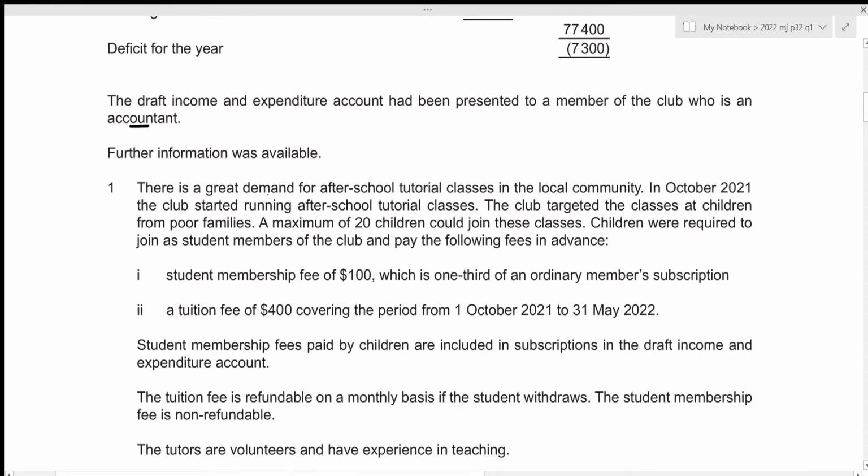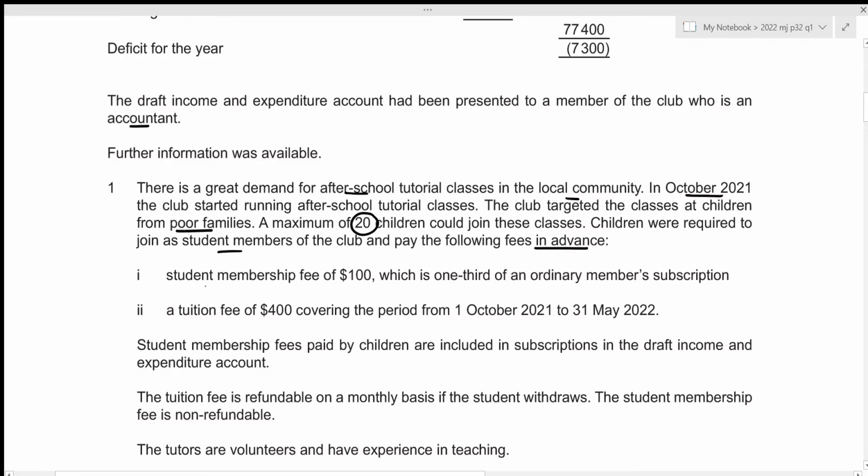First of all, there is a great demand for after-school tutorial classes in the local community. In October 2021, the club started running after-school tutorial classes. The club targeted the classes at children from poor families. A maximum of 20 children could join these classes, and children were required to join as student members of the club and pay the following fees in advance.